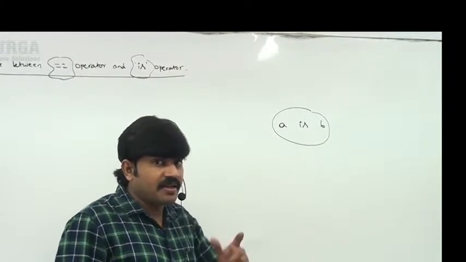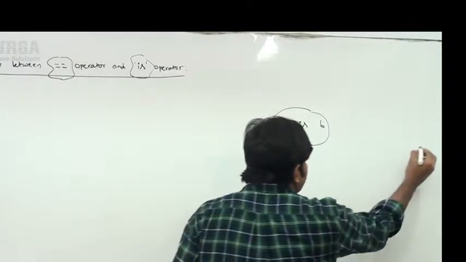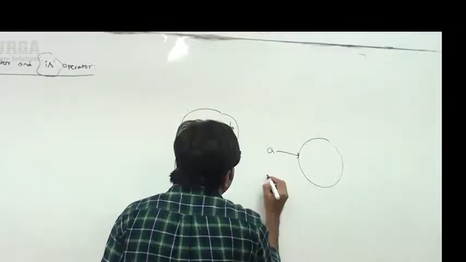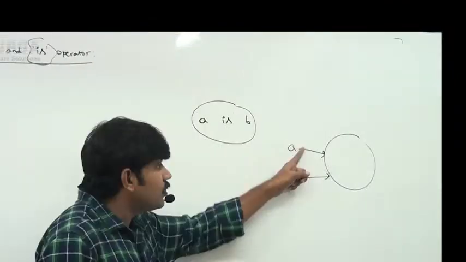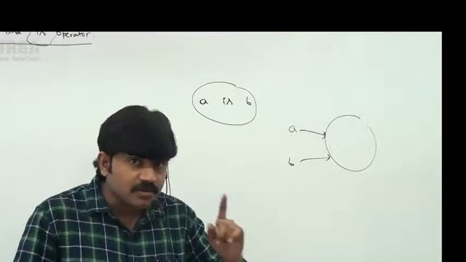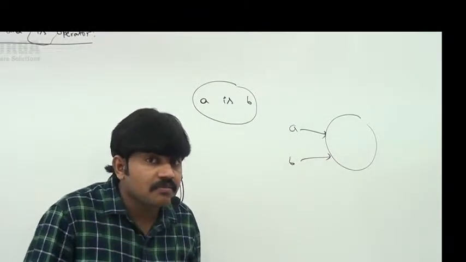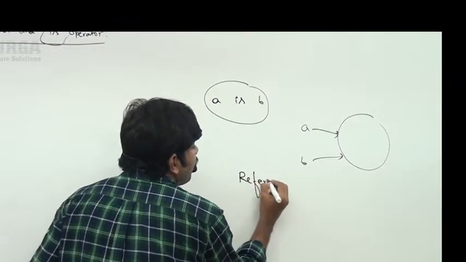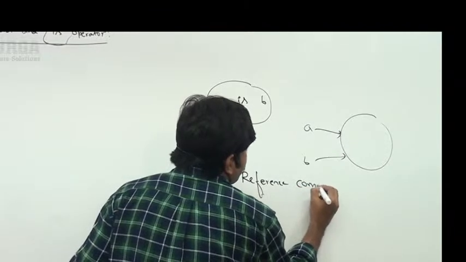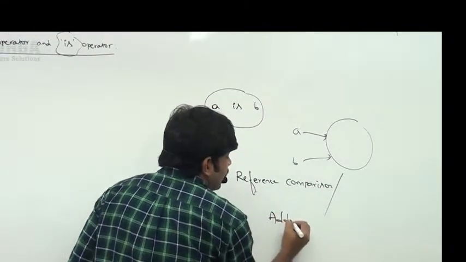When 'A is B' returns true, please make sure that A and B are both pointing to the same object. Only if A and B both point to the same object does the is operator return true, which is nothing but reference comparison, or sometimes we use the word address comparison.